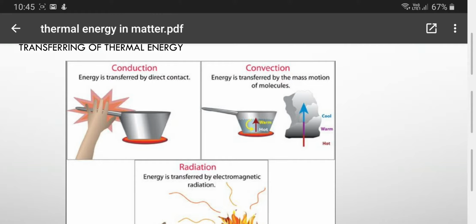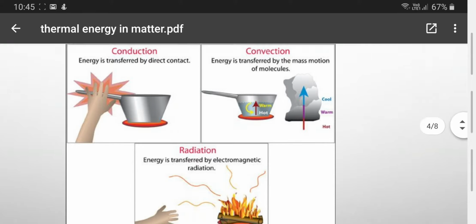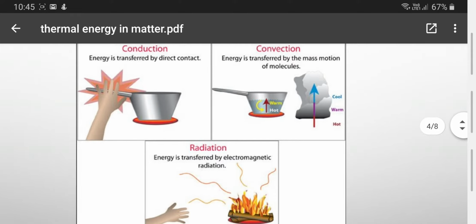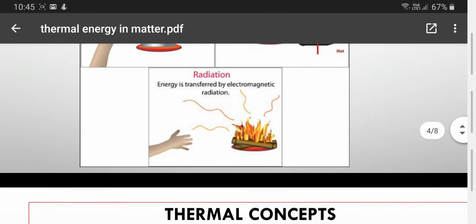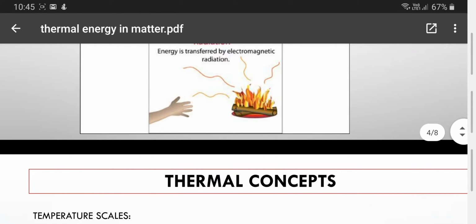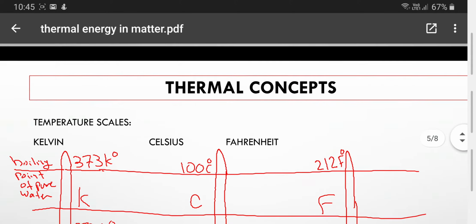Conduction is when the energy transfers by direct contact. Convection happens with the mass motion of molecules. The hot objects will travel to the top, cold objects will move down, and both of them need contact, whether direct as in conduction or indirect as in convection. Radiation happens when electromagnetic radiation travels as waves. The heat travels as waves, for example from the sun. You cannot find two touching materials moving the transferred energy.